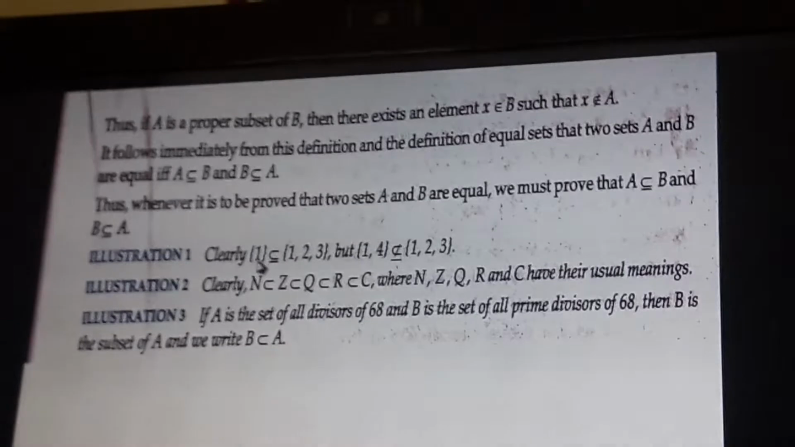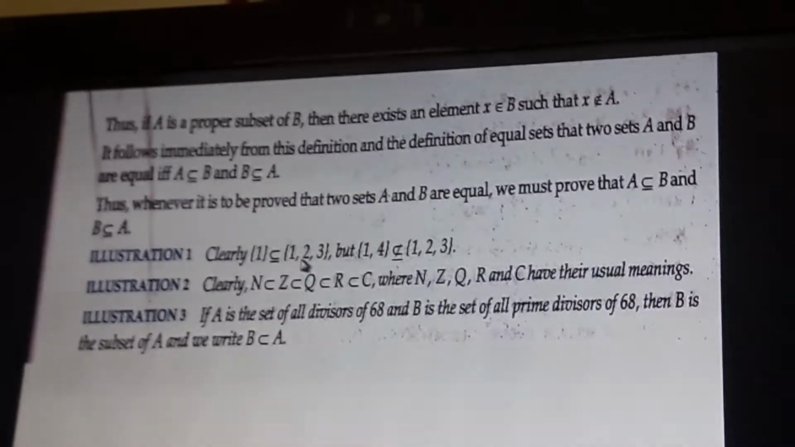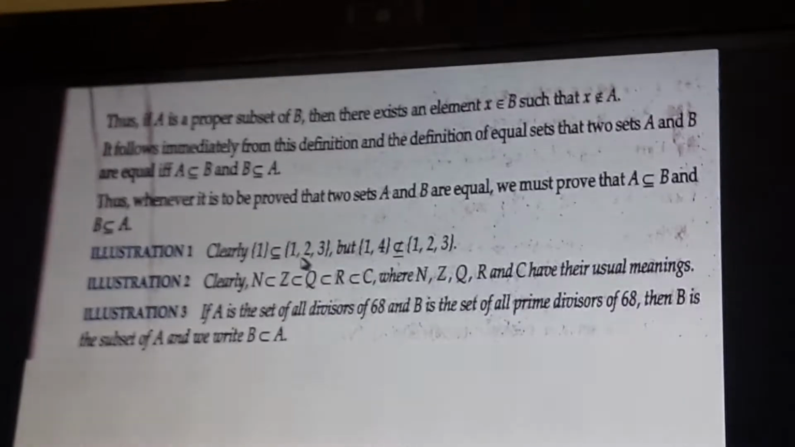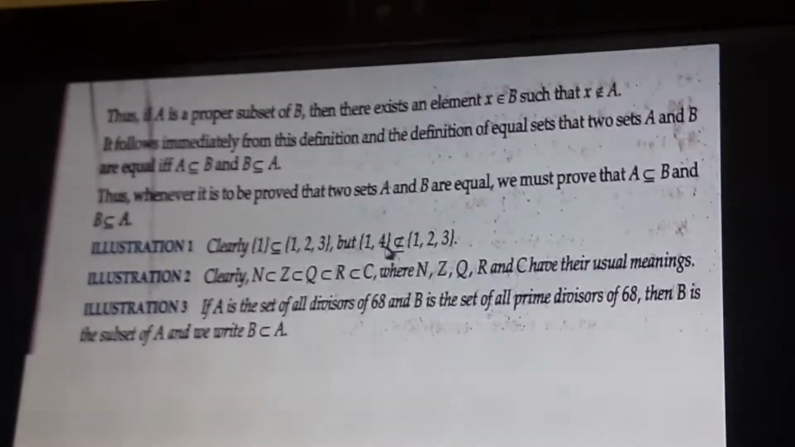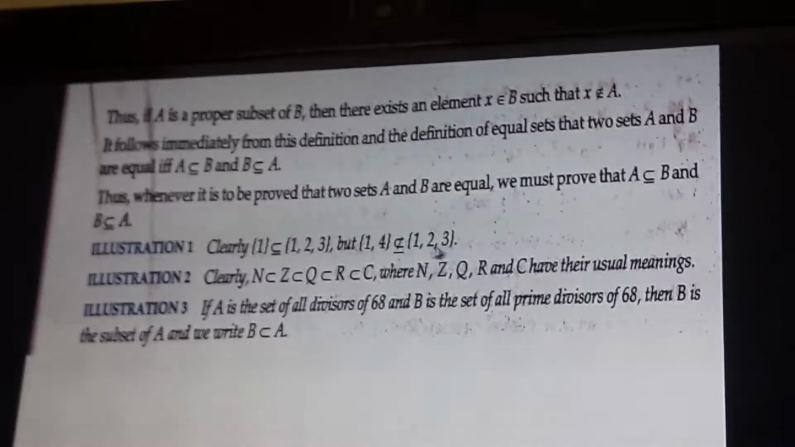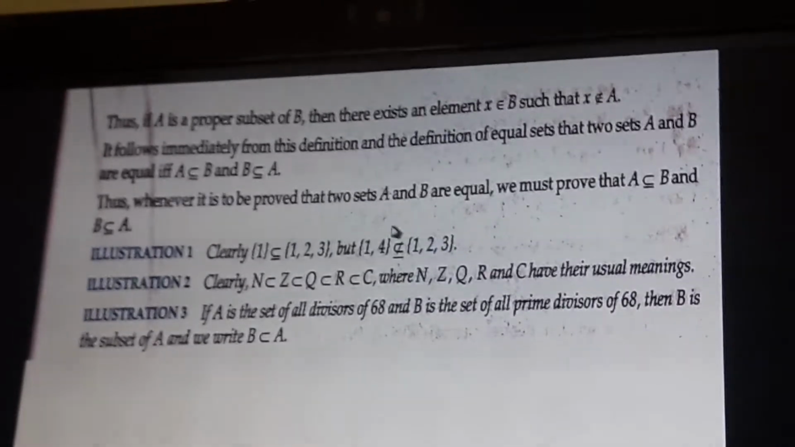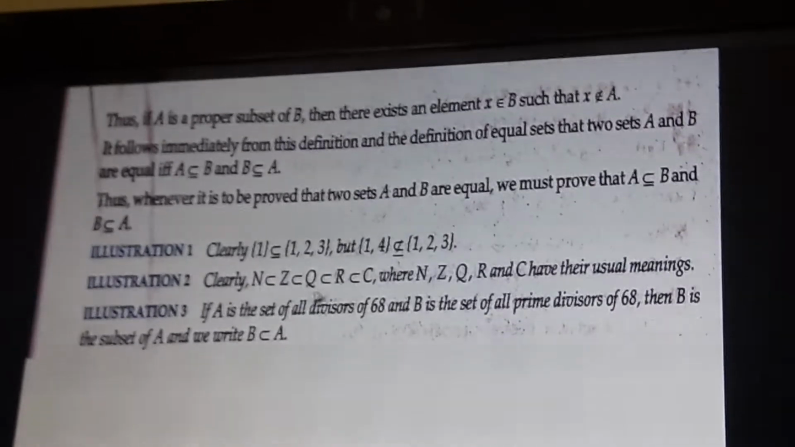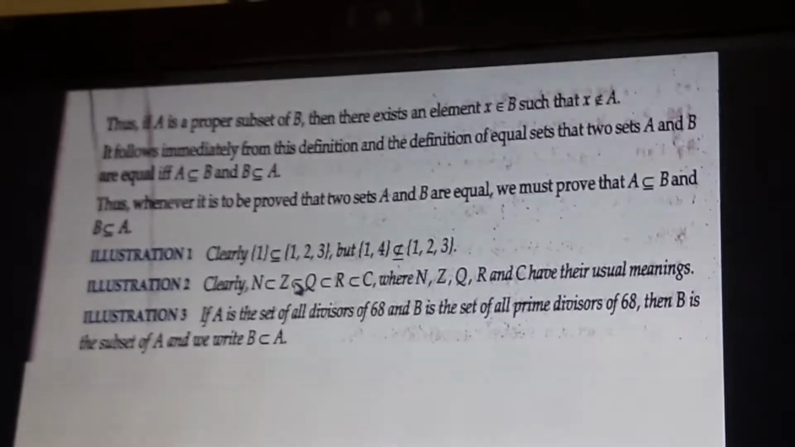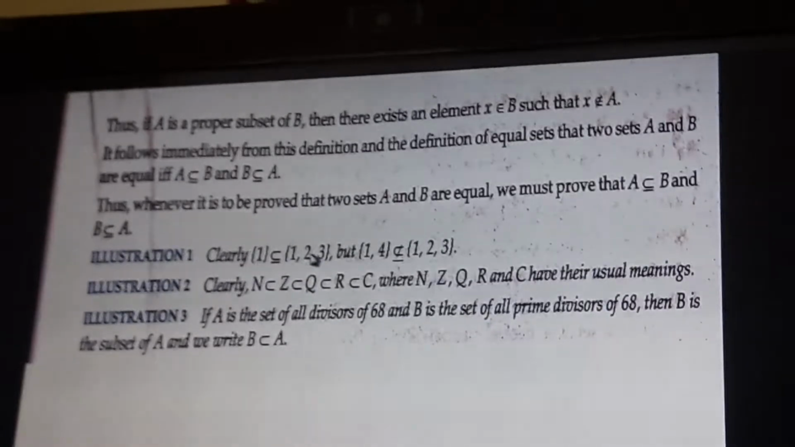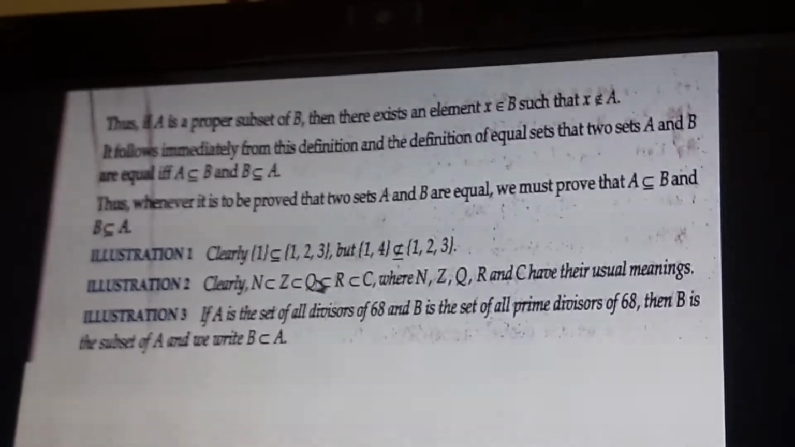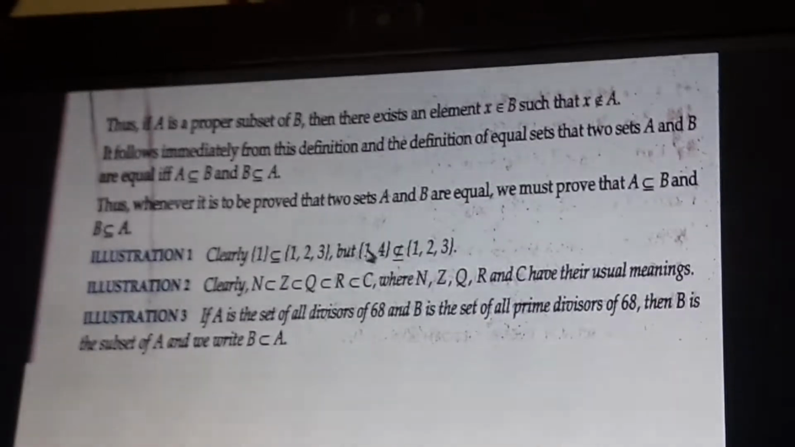Clearly, here {1} is a subset of the set {1, 2, 3} because 1 belongs to this set. But here {1, 4}, so here 4 is not there. So that's why {1, 4} is not a subset of {1, 2, 3}. Clearly, natural numbers are a subset of integers, and integers are a subset of rational numbers, and rational numbers are a subset of real numbers, and real numbers are a subset of complex numbers.